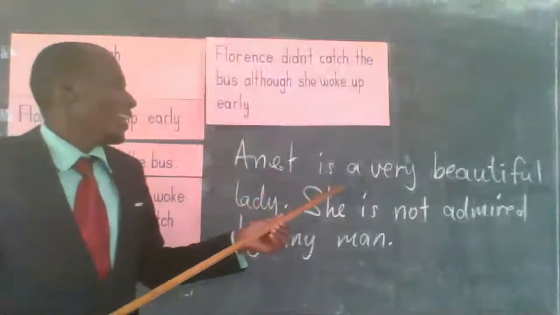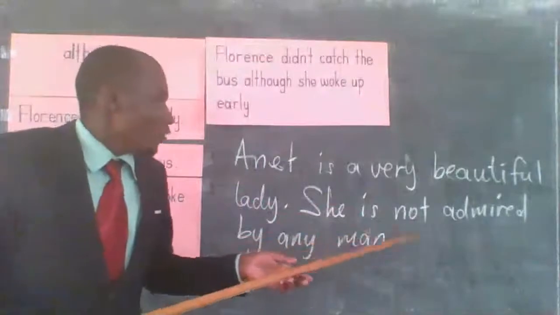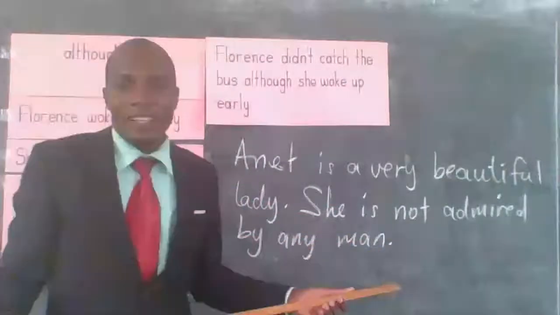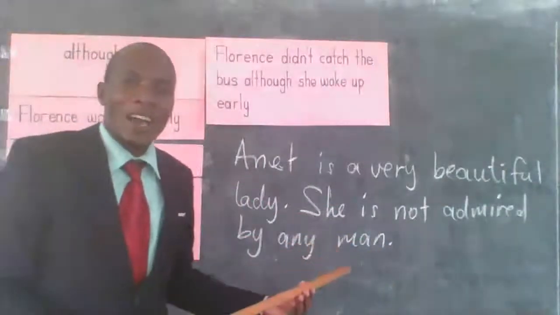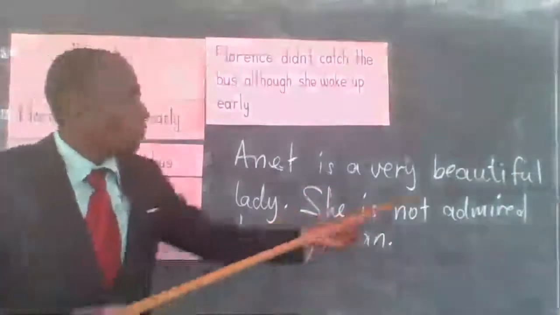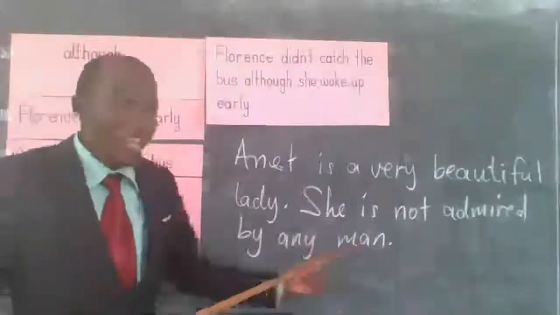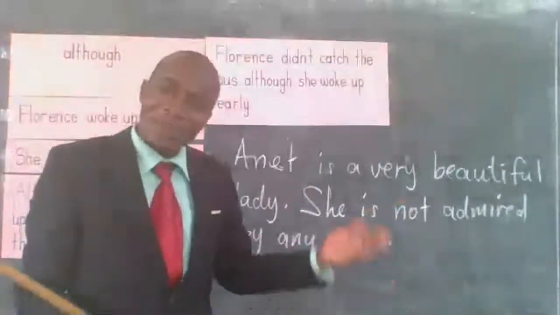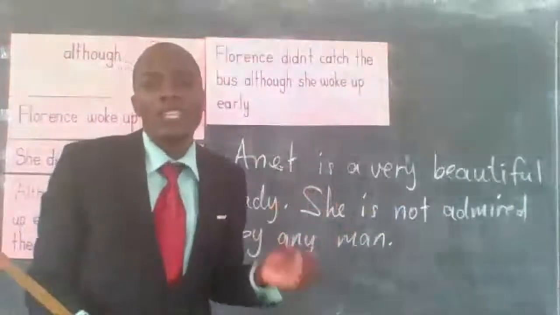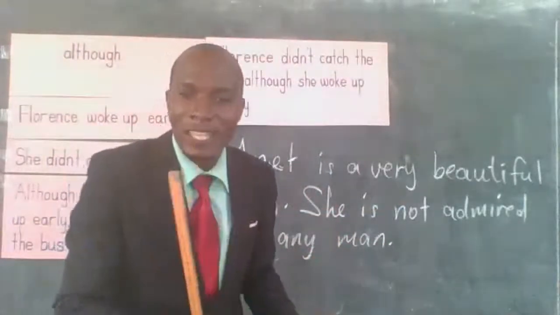Annette is a very beautiful lady. She is not admired by any man. So these sentences are having a difference in relationship. When you compare the beauty of Annette and not being admired by any man, it brings a certain kind of question. That's what we call sentences which do not carry the same weight.